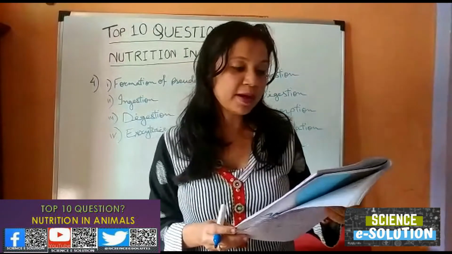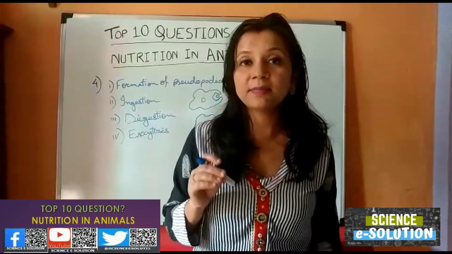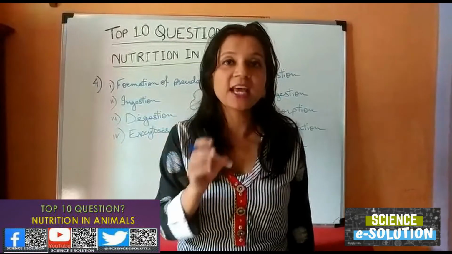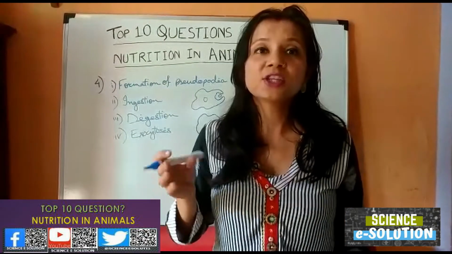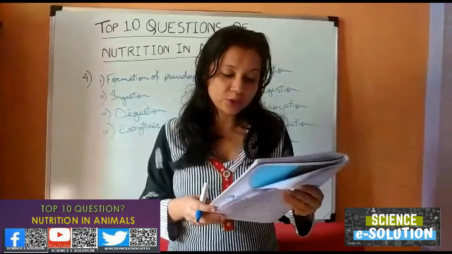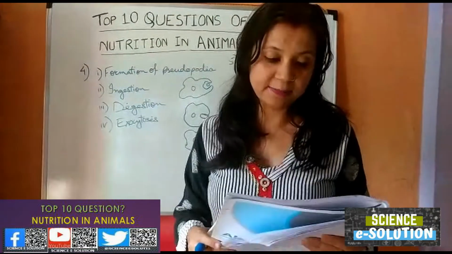The second is bicarbonate. Bicarbonates are present in the small intestine. They make the acidic food, that means the food which comes from stomach is acidic, basic. So bicarbonate in small intestine makes this acidic food basic so that trypsin enzyme can act on it. Then the third one is trypsin. Trypsin, it digests the proteins into amino acids.